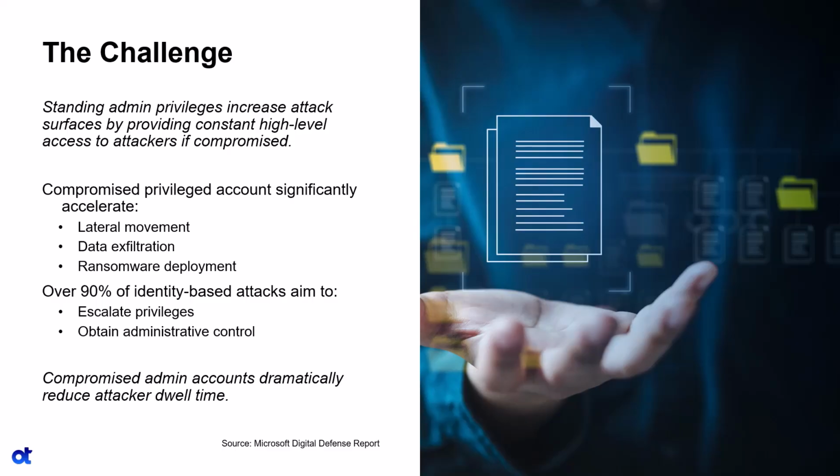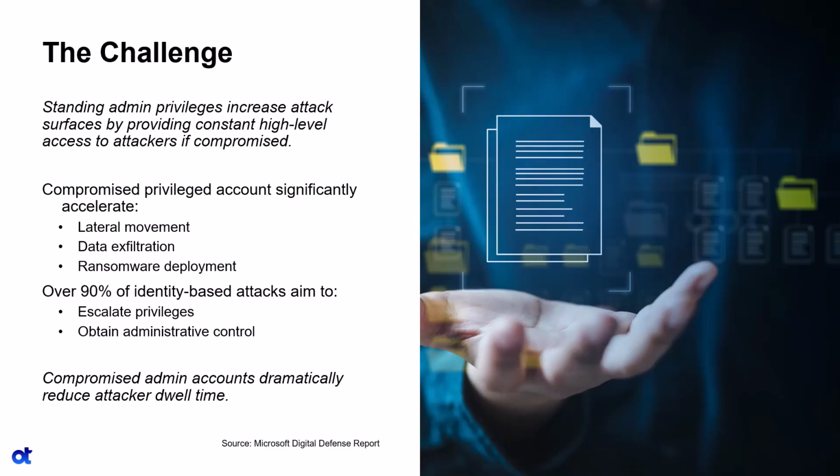Since the breach attack strategy is to escalate account privileges to obtain administrative control, attackers know that privileged accounts significantly accelerate their lateral movement across the target's environment, enabling large-scale data exfiltration. It's that level of movement that dramatically drops the required dwell time needed to complete the breach. Through it, they're able to disable defenses, manipulate systems, and expand their reach before security teams can respond.